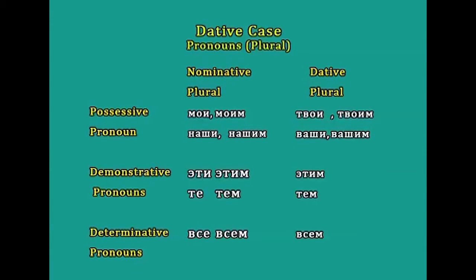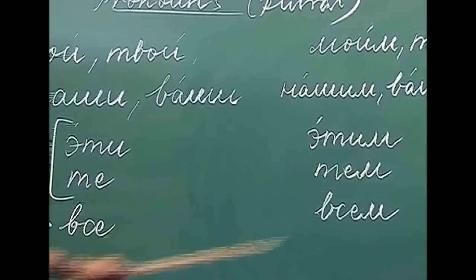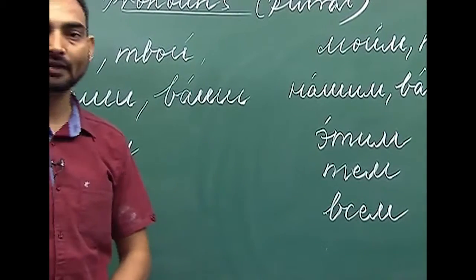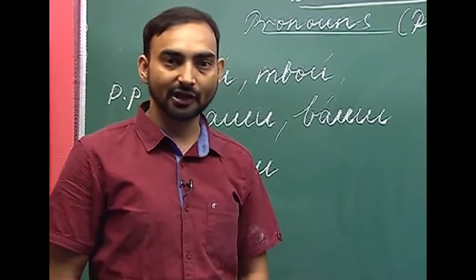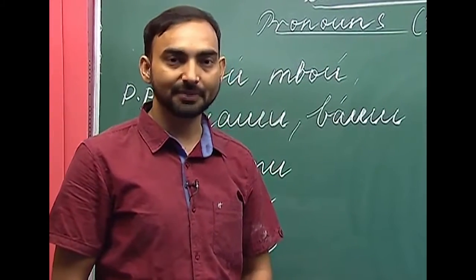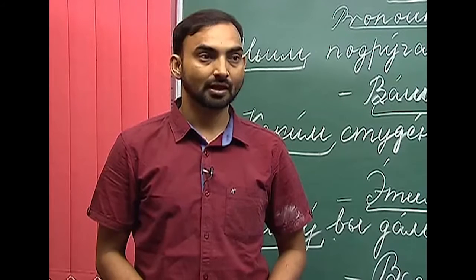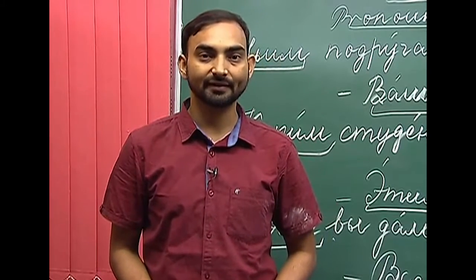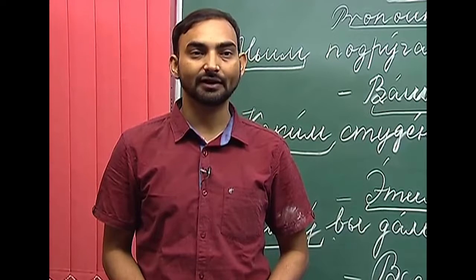So, that is why mai, maim, twai, twaim, nashi, nashim, vashi, vashim, achi, achim, che, chem, vse, vsem. So, this is how we decline the possessive, demonstrative and determinative pronoun in the dative case. Now we will look at some of the examples of possessive, determinative and demonstrative pronouns in the dative case.